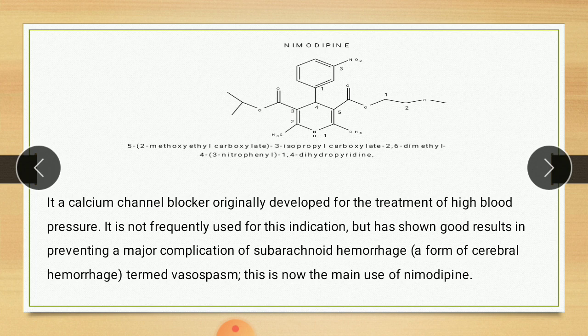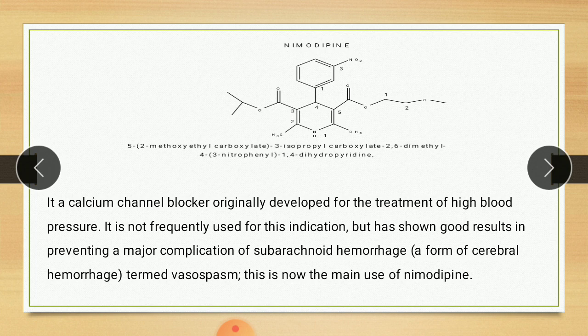Uses: it is also a calcium channel blocker, originally developed for treatment of high blood pressure, but it is not frequently used for high blood pressure. It has shown good results in preventing a major complication of subarachnoid hemorrhage. In the brain there is a subarachnoid space.